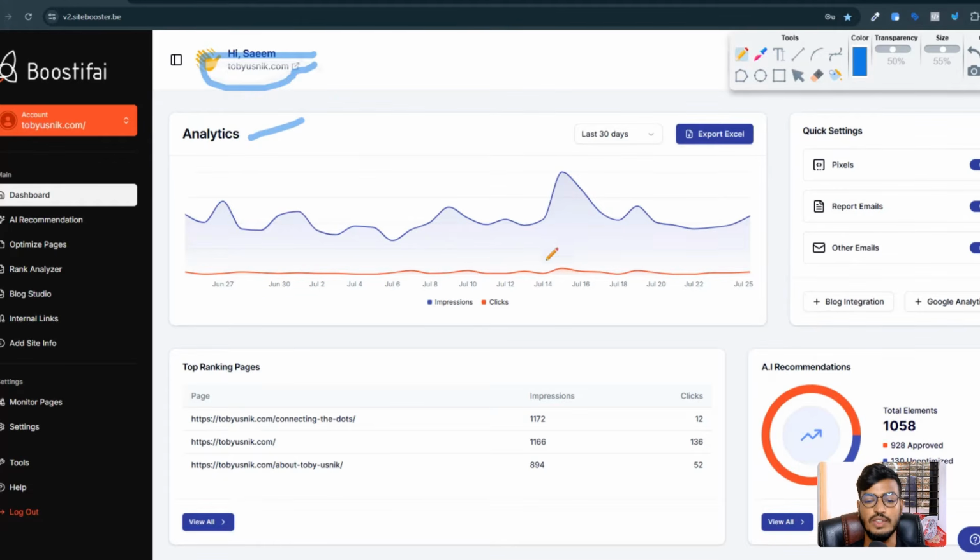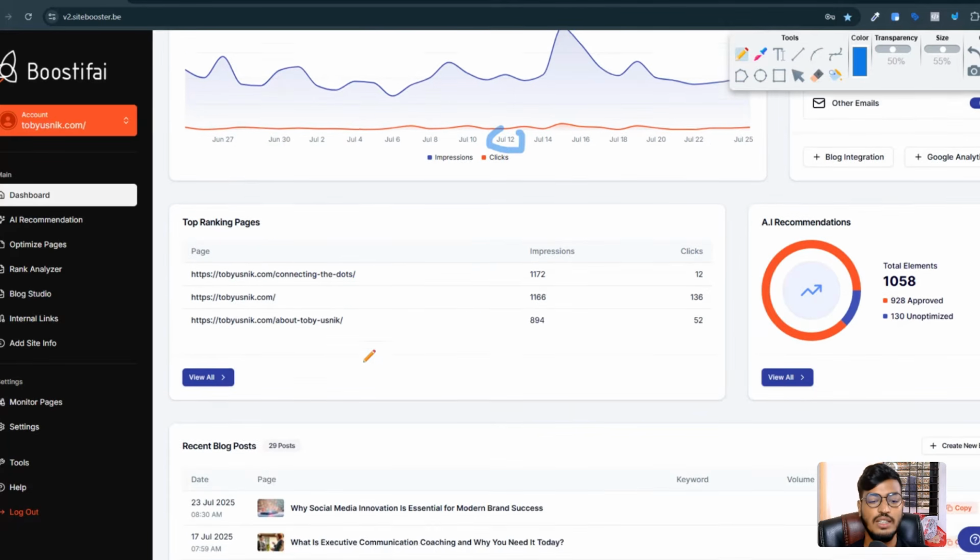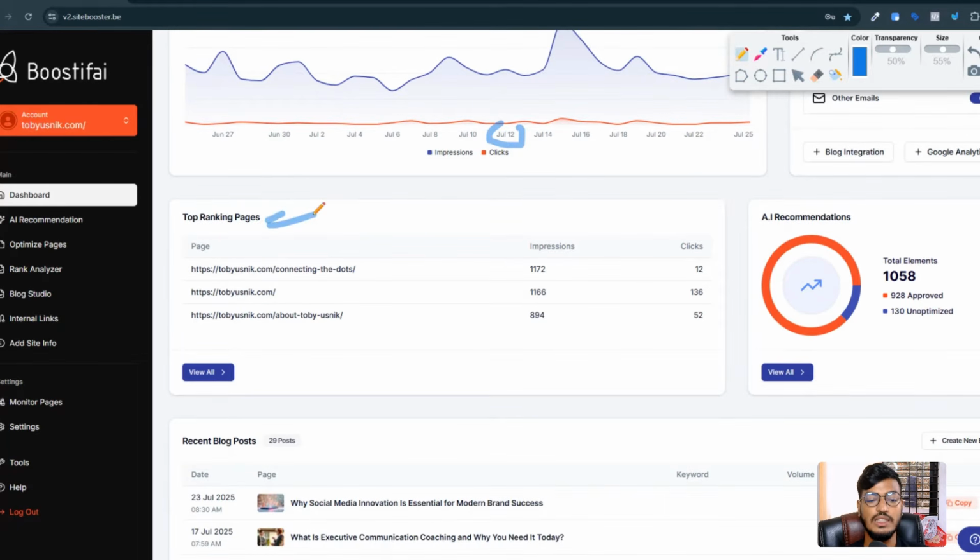Okay. So I already integrated my site here, and you can see they're giving me the analytics data, everything one by one. Here you can see it by July or date-based, and here is the top ranking pages. Here they are showing me the data of the top ranking pages, and you can see from this page I got 1000 plus impressions, 12 clicks, and everything. They are giving me the information. Just integrate your site here and everything will be done by this site.